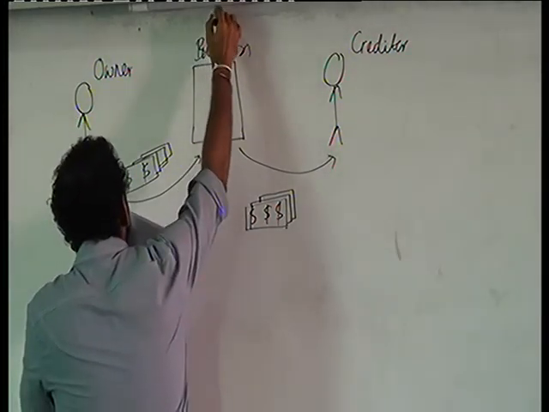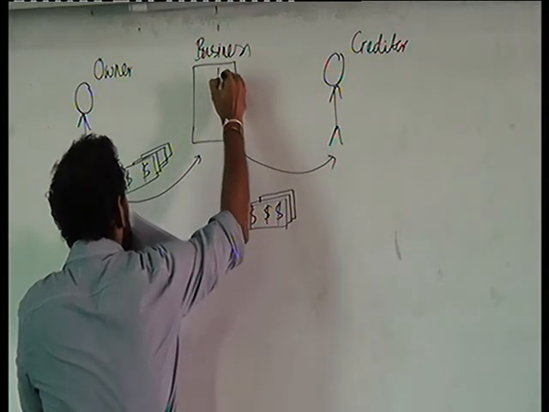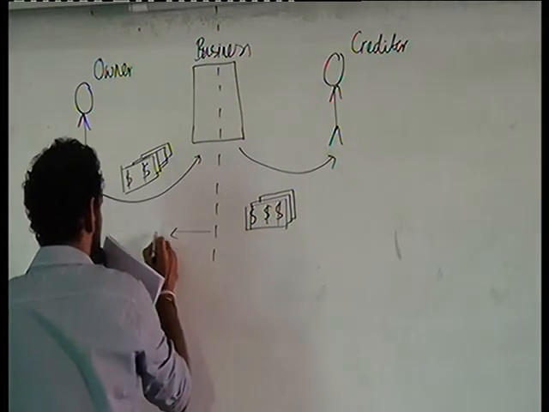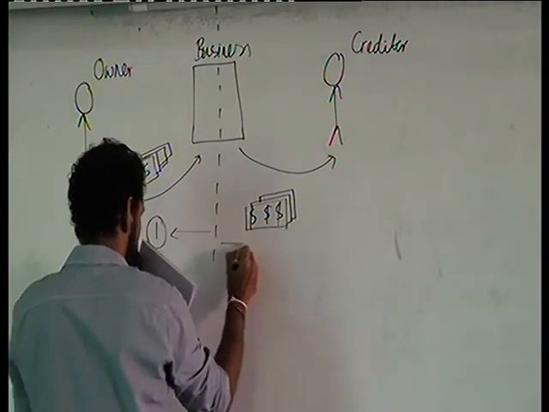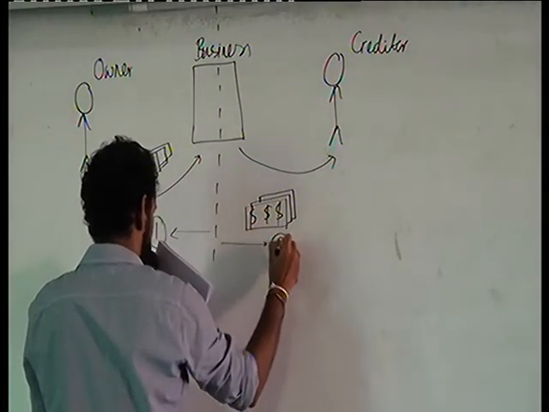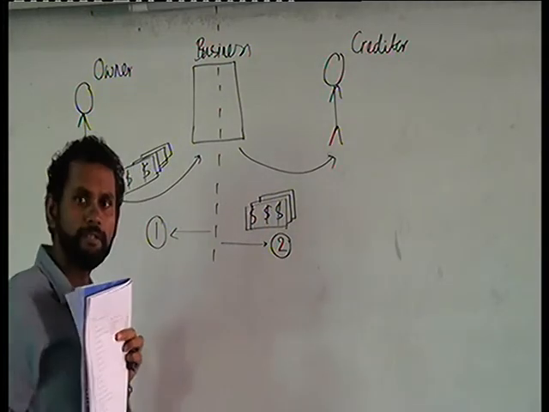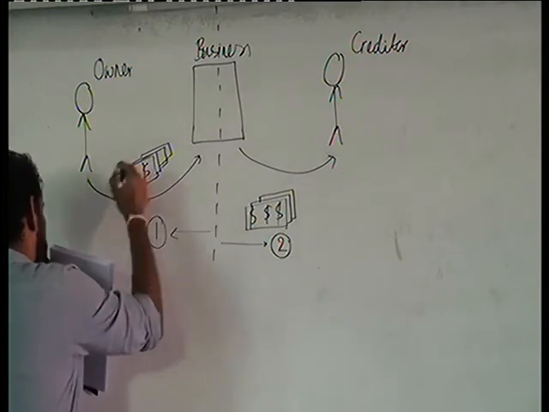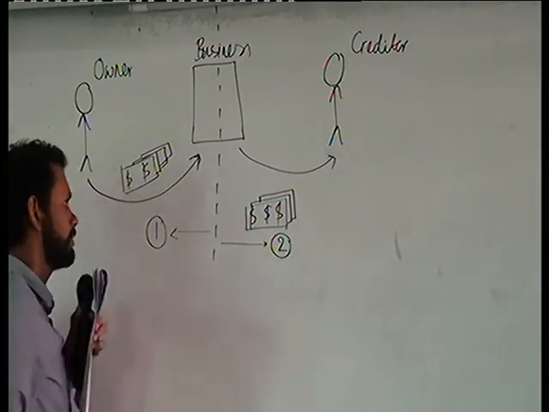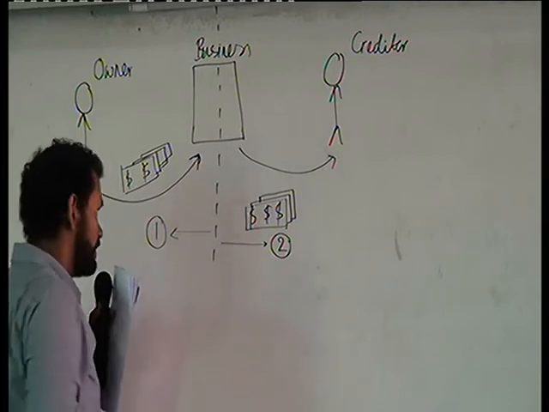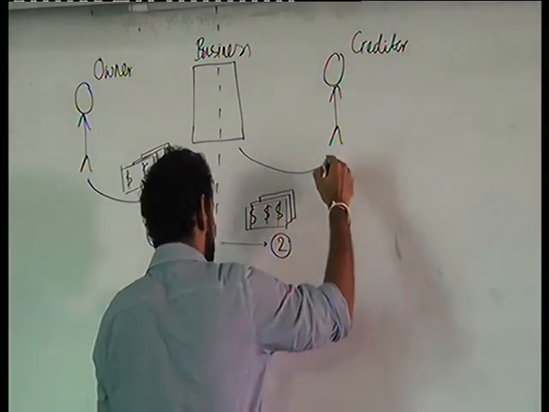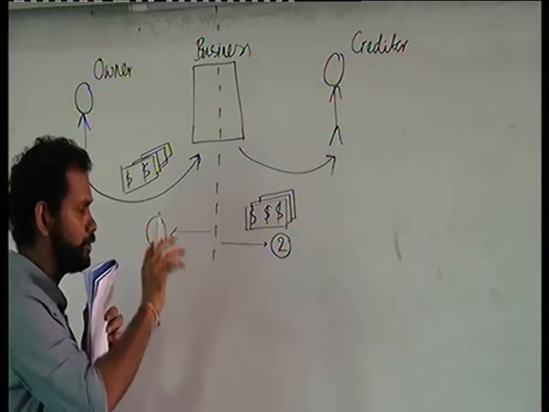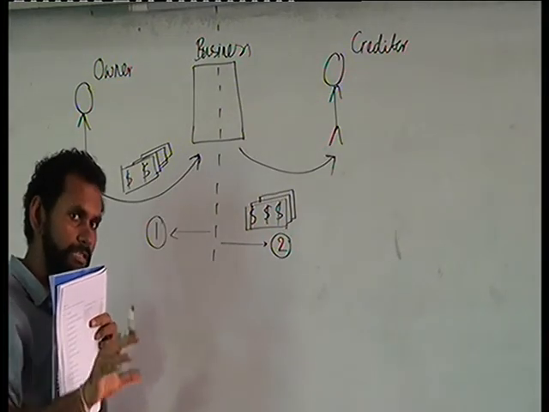From here, this side is the first transaction. This side is the second transaction. What is the first transaction? First transaction is owner giving money to the business. Second transaction is paying the money to the creditor. So now we'll think of it as two different transactions and we'll see what is the double entry.